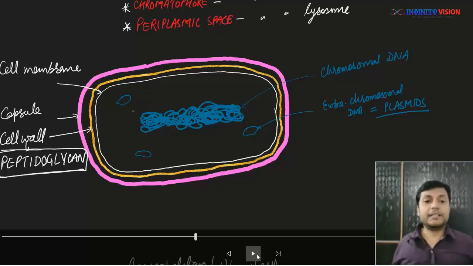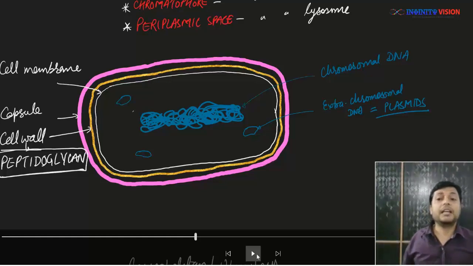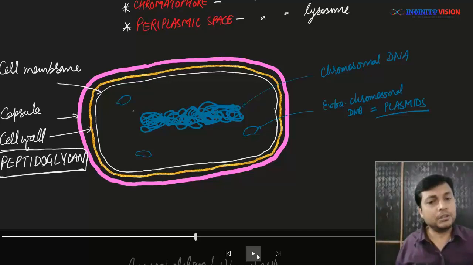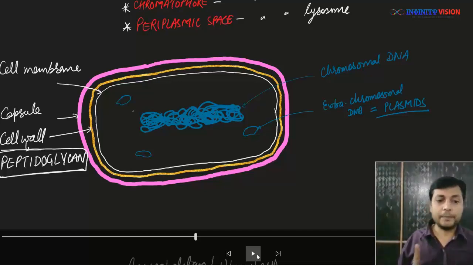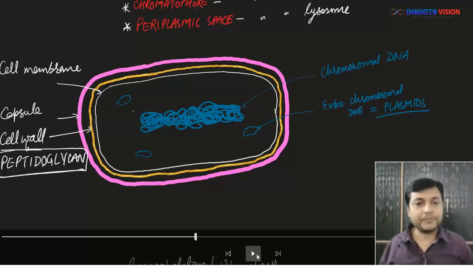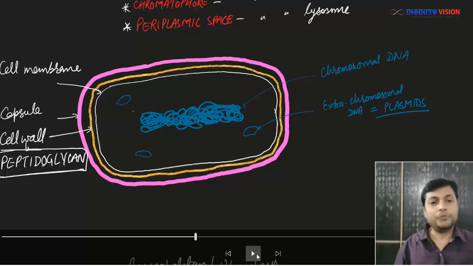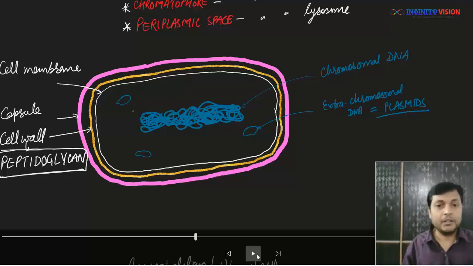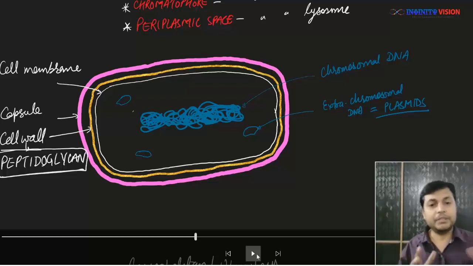It aids, as the extra chromosomal DNA or the plasmids have information which helps or gives advantage to the bacteria in some natural conditions, okay. But it is not mandatory for survival, it is not crucial for the survival, okay. So just remember, we will talk about plasmids and different types of plasmids in detail, and then you will better appreciate this whole thing.